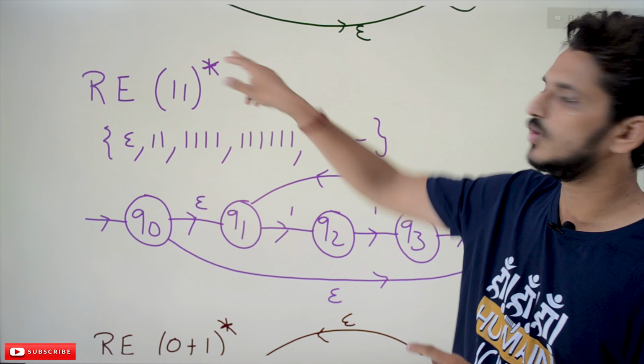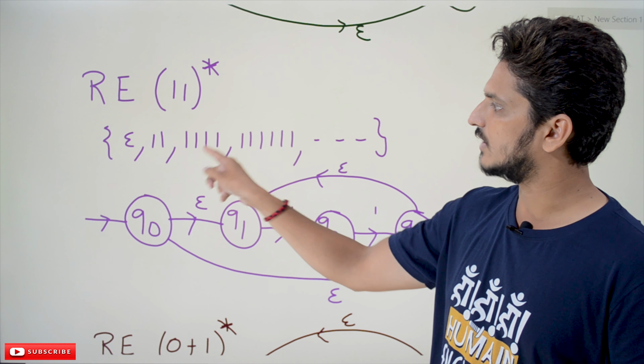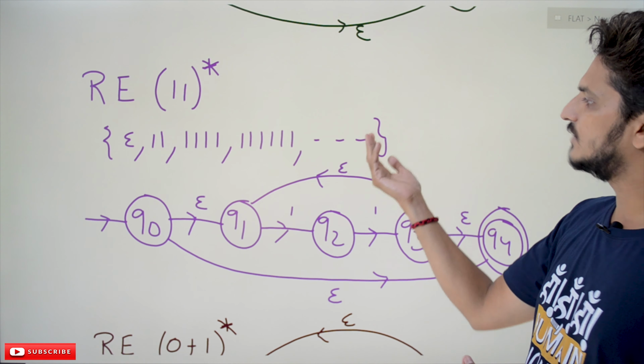Coming to one more example: 1 1 whole star. The language accepted by this regular expression is epsilon, 1 1, 1 1 1 1, 1 1 1 1 1 1, multiples of 2: 6 ones, 8 ones, 10 ones. This is how the language will be. Now coming to the equivalent finite automata: 1 1, 2 ones. After finding 2 ones, go back again. One machine goes back thinking that we have to check the logic again, and one machine thinks that if this is the last input character, it should be accepted. That's why we move to the final state. And this logic says that even if you don't find any input, go to the final state, because epsilon is accepted.